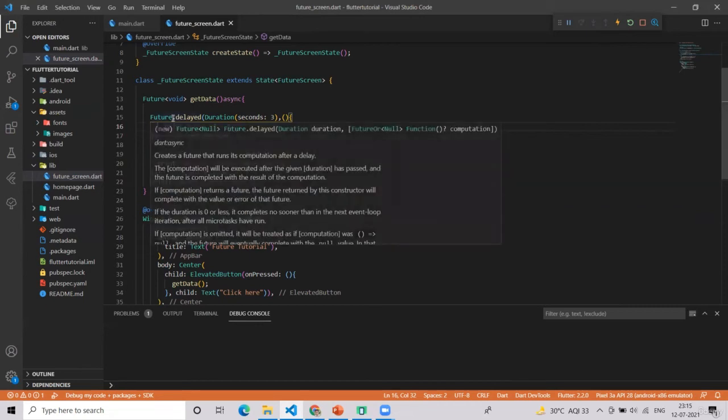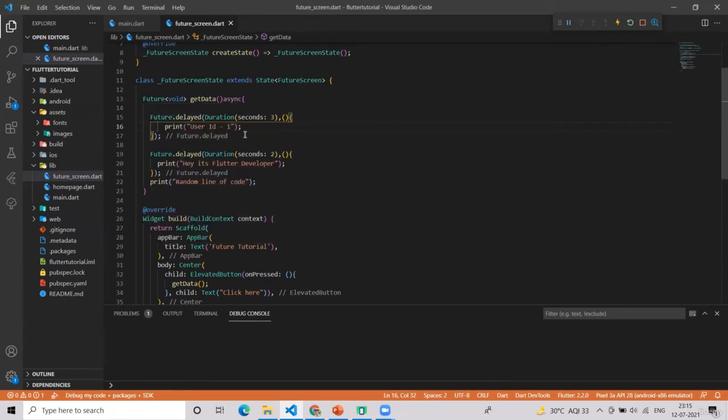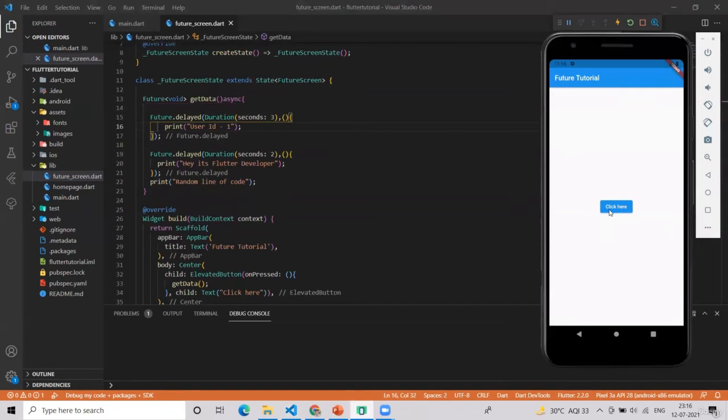Now, if we see our code from top to bottom, here user ID should come first. Then this "Hey it's Flutter developer," that is the user's data, and then this random line of code is at the last line. But when we click on the button, the first thing that got printed out was random line of code.